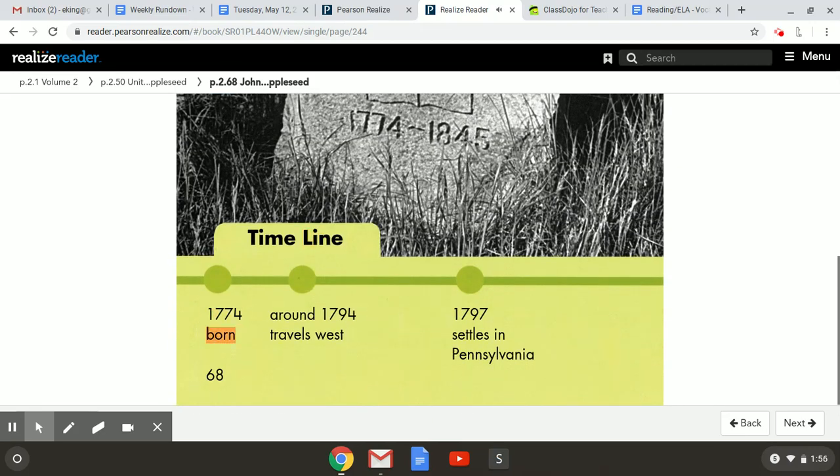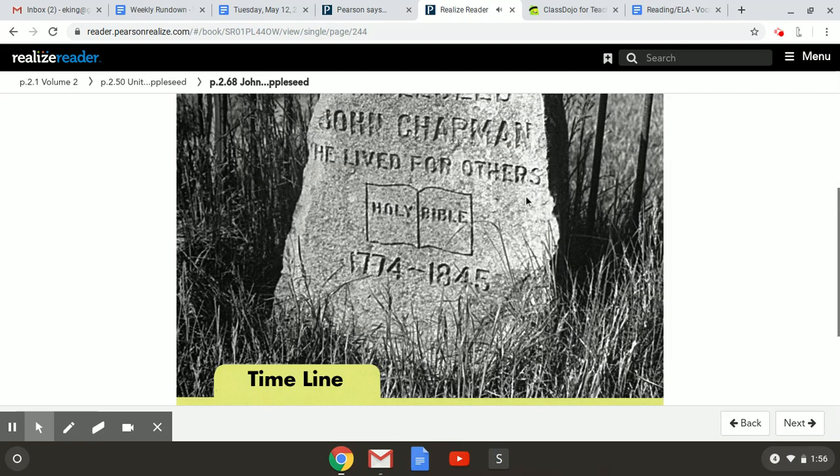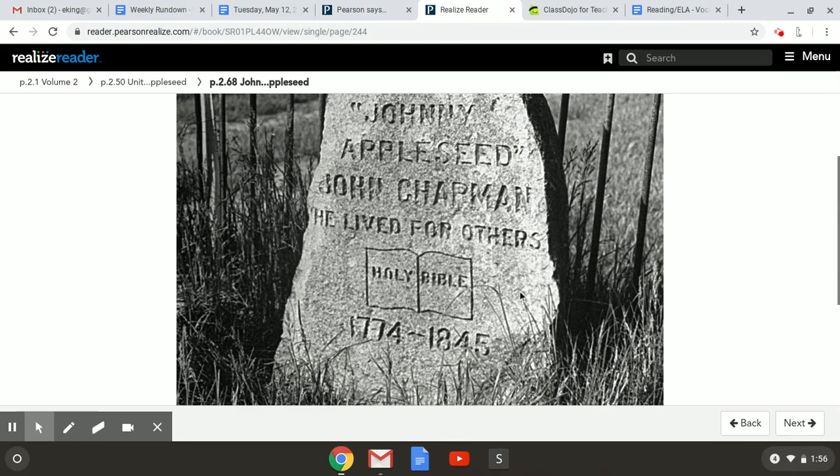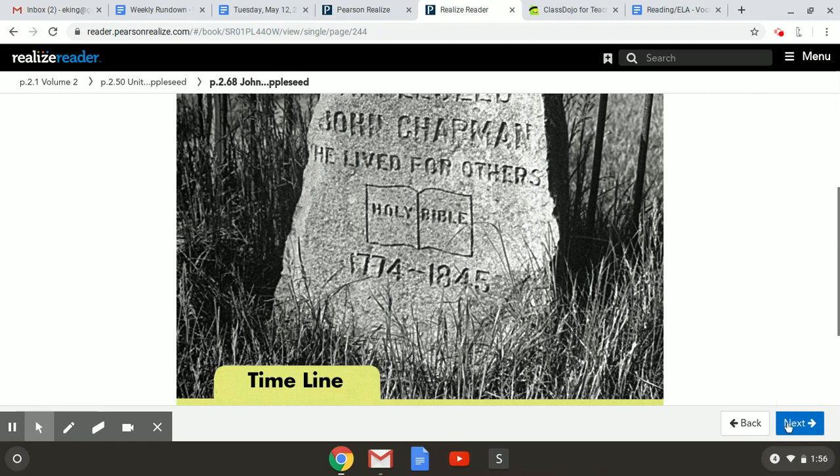1774, born. Around 1794, travels west. 1797, settles in Pennsylvania. So here we see his gravestone. It's in quotes, Johnny Appleseed, because that's what people called him. John Chapman, he lived for others, which is such a cool thing to have on your gravestone. It shows that he really cared about everyone else more than he did himself.